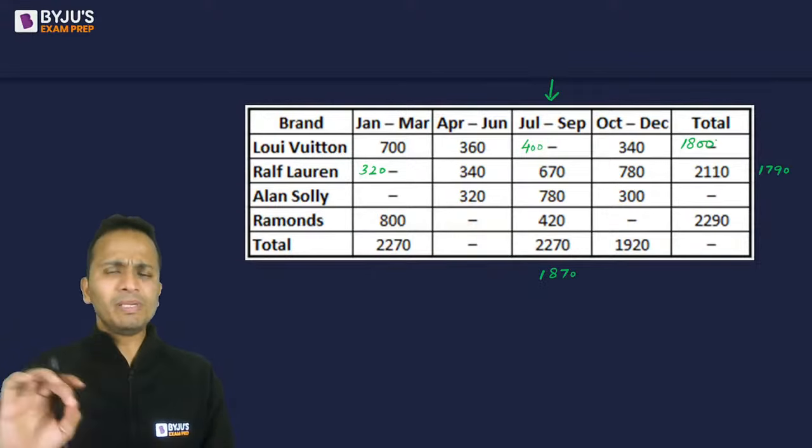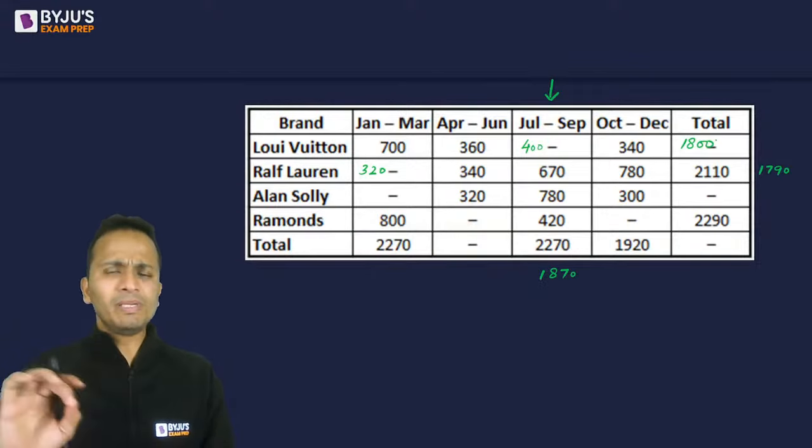Now using this, I can calculate the sum of Alan Solly horizontally. So 450 and 320, 780 and 300. Let's add all of these. So 780 and 320 will be 1200. 1200 and 300 is 1500. 1500 and 400 is 1900. So 1950 should come out to be the sum of this number. Okay, fine. Let's check again. Oh, I'm sorry, I made a small mistake. 7 and 3, 10. So 1100. Okay, 1100 and 300, 1400. 1400 and 400, 1850 should be the sum, right?